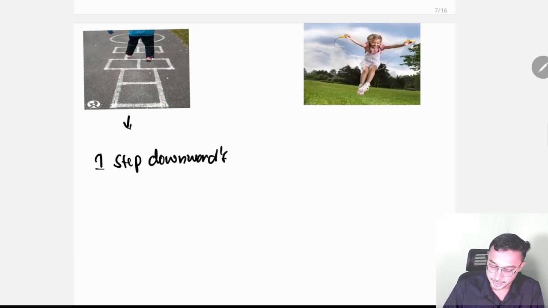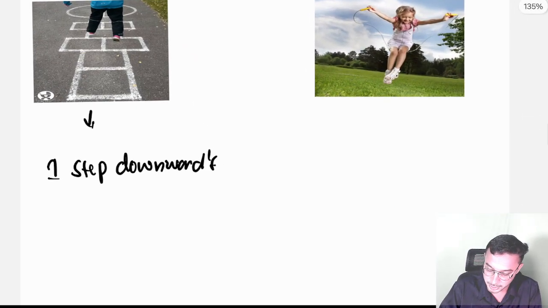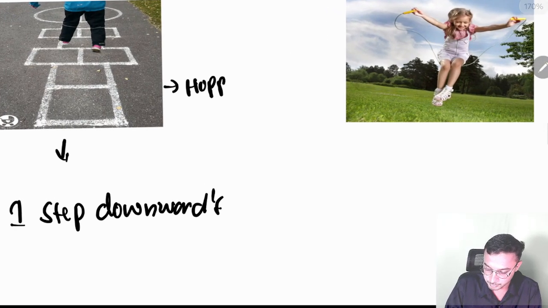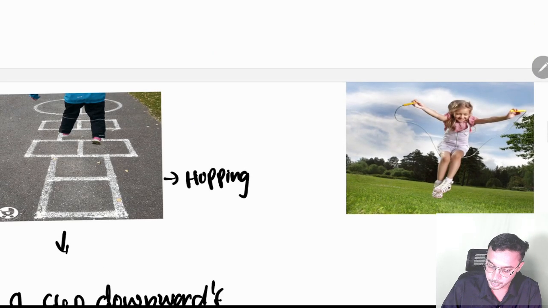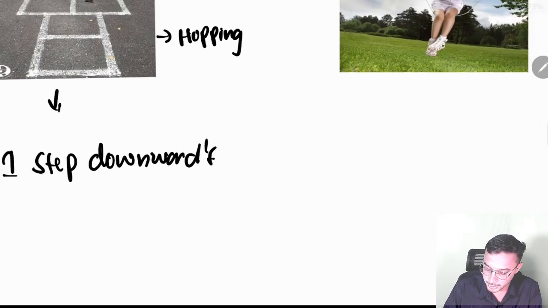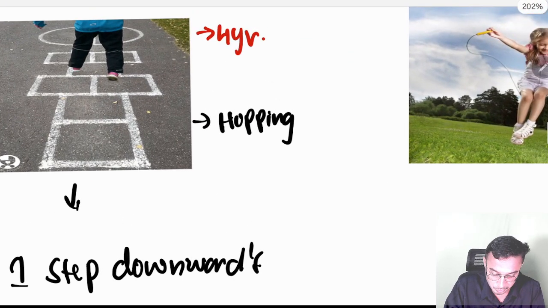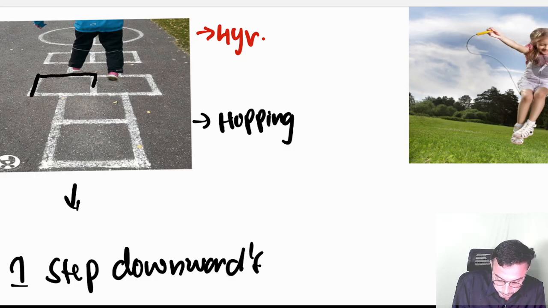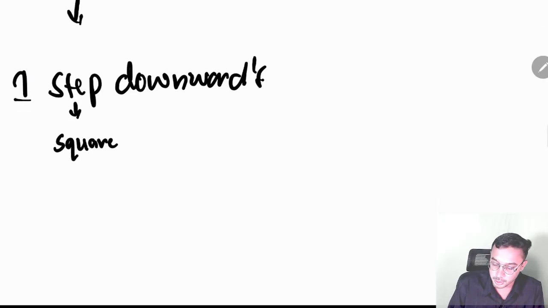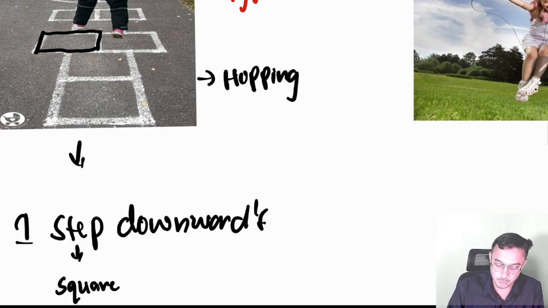Look at the baby over here. Like what the baby is doing, I don't know what game they call it now. This is like hopping, comes under 4 years. Sorry, I will write it over here. This is under 4 years. So look at the diagram over here. Here you have this square also. This one. This is square. When can a baby draw square? At 4 years. Okay. And cross. When can a baby draw the cross? Also at 4 years.